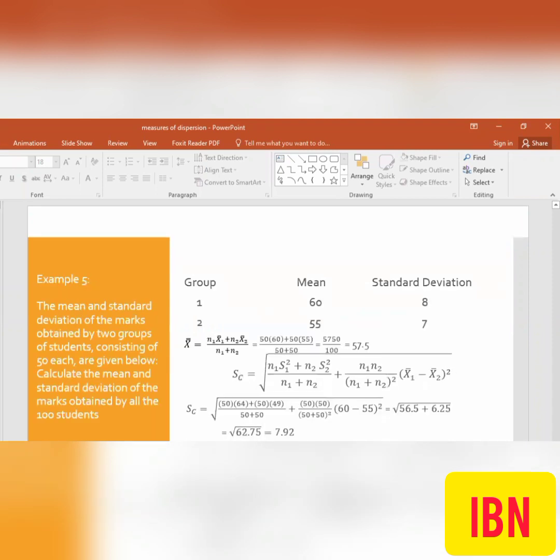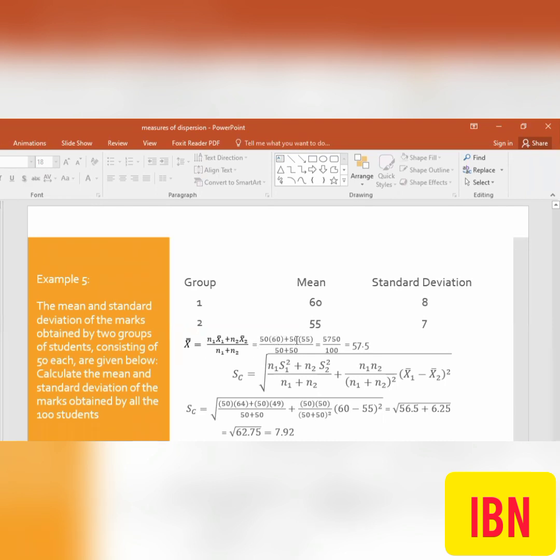Let us see one example. The mean and the standard deviation of the marks obtained by two groups of students consisting of 50 each are given below. Calculate the mean and standard deviation of the marks obtained by all the 100 students. In a nutshell, find the combined mean and standard deviation. The means and standard deviations are given, and n1 and n2 are 50 each. So we just need to substitute the values.